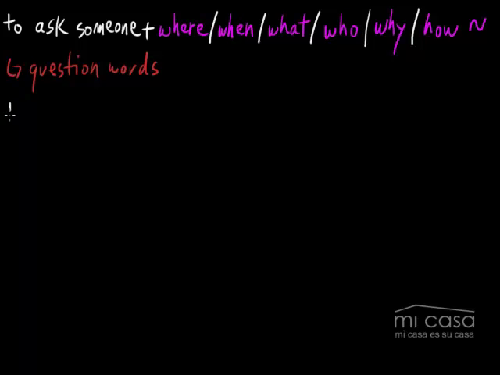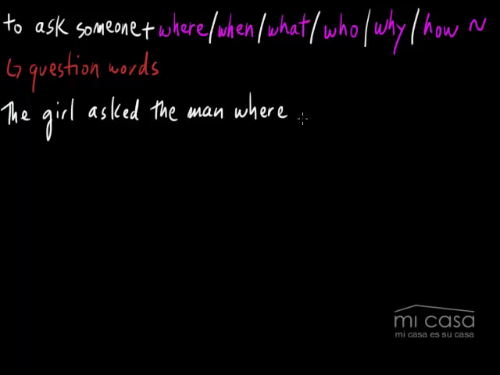So the first example: the girl asked the man where the post office was. Okay, so it's the same structure, but we're using it with this question word where. Usually when you're using where, it's to ask a question, right? And usually we say where is the post office, right? But when you're doing it in a normal sentence like this, it's just a normal sentence, not a question.